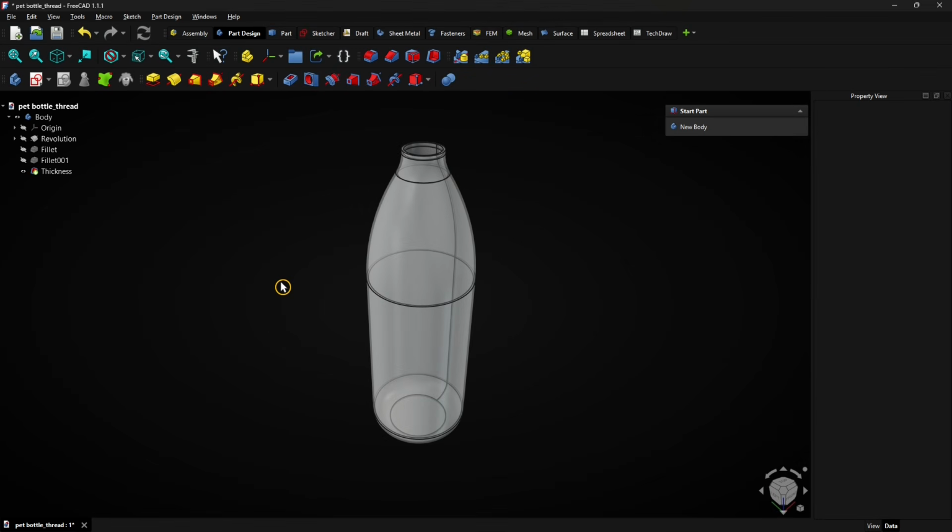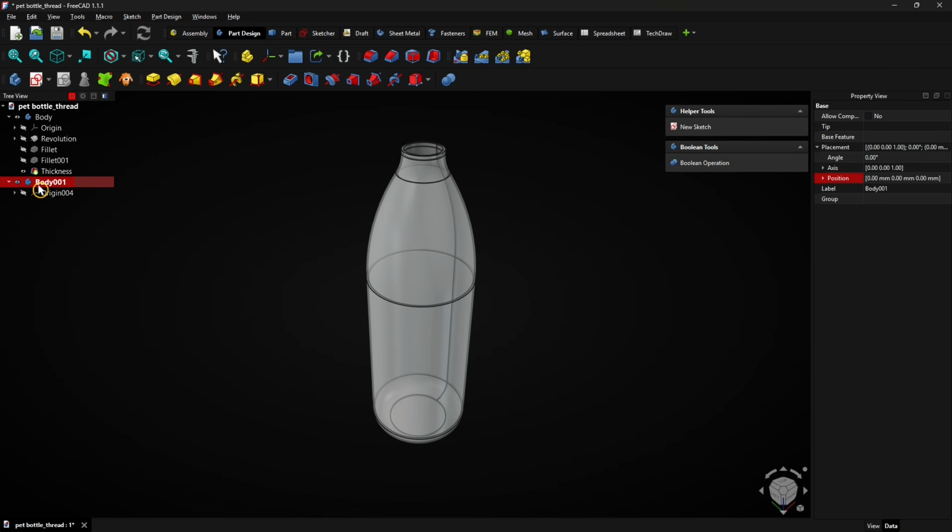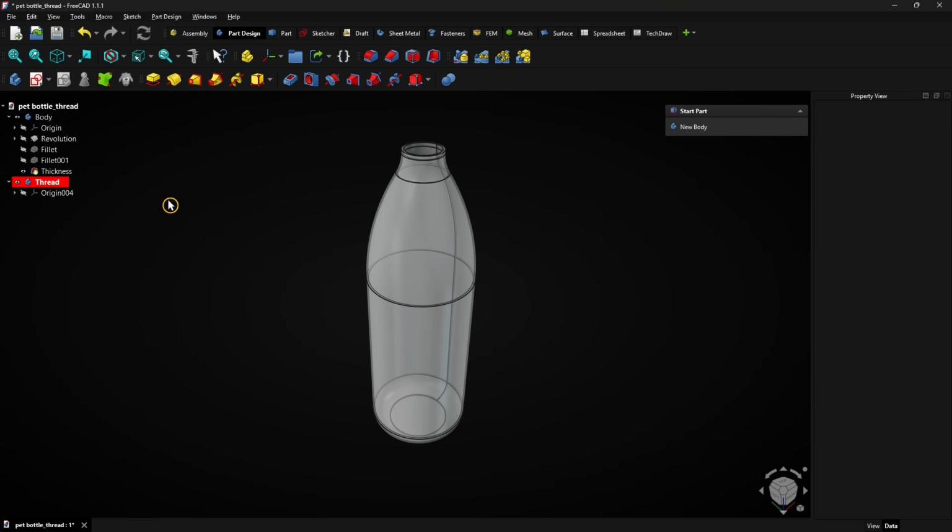First, make sure the Part Design Workbench is selected. Then create a new body for the thread. Press F2 to rename the body. Enter Thread and press Enter to apply. Make sure the body is active, otherwise double-click on it.